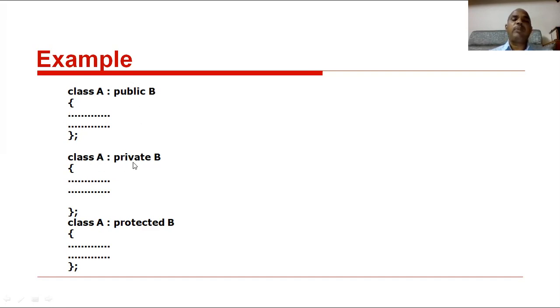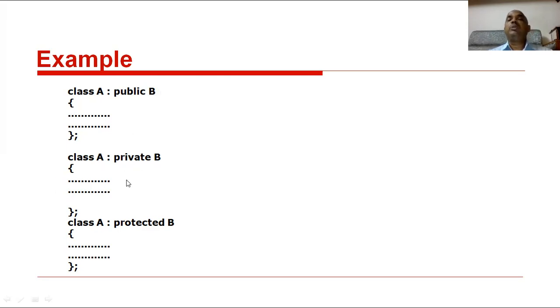Class A private B, class A protected B. These three are the access specifiers. Here class A is a derived class. The access visibility of the B class in the derived class is public. Clear? This is class A, a derived class.